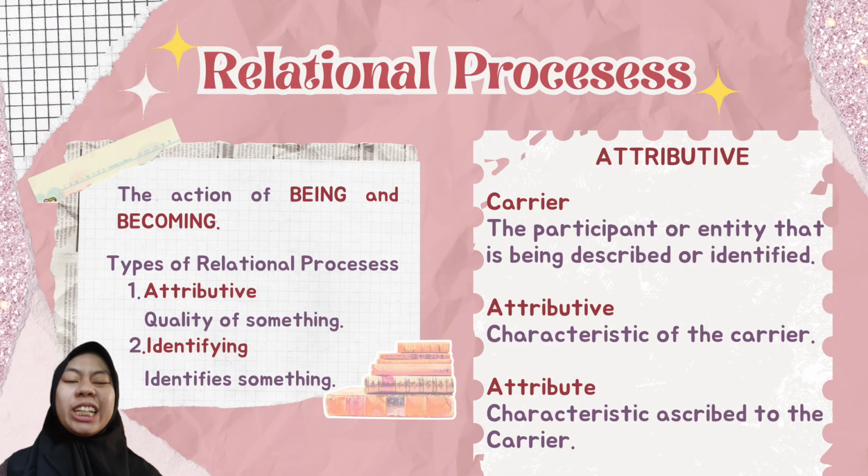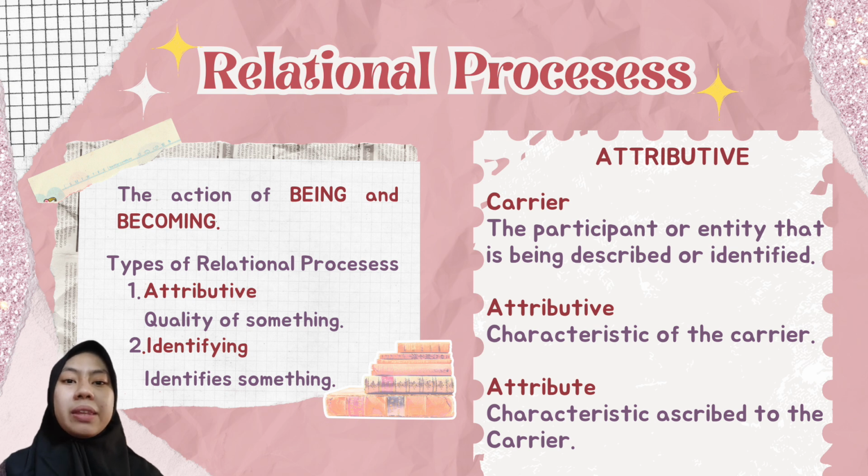Fourth is relational processes. Relational processes is the action of being and becoming, or expressing status of being, relationship, or possession. The relational process is divided into two types, namely attributive and identifying. The attributive is about the quality of something, meanwhile identifying is identifying something.